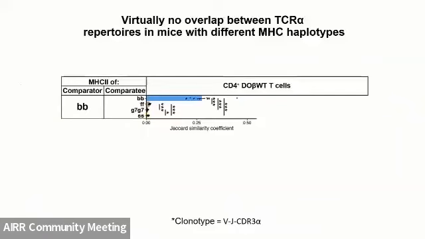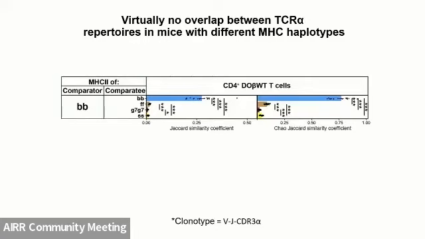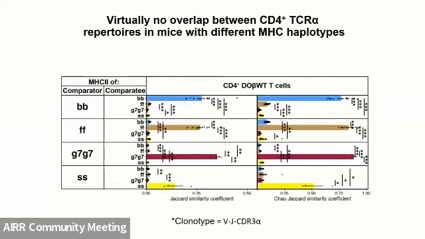And just to show you first, we can see that the BB animals, for instance, if you look at their TCR repertoires compared to other BB animals in our cohort, their repertoires are extremely similar to each other. And there's virtually no overlap between the mice that have different MHC class 2 molecules as far as their CD4 selected TCR alpha repertoires. We can do other kinds of comparisons that account for the number of particular clonotypes that appear. And we see that these similarities are very consistent. So if you look at all the other comparisons that we have, the phenomenon is the same, that these repertoires are effectively virtually non-overlapping depending on the particular haplotype that they're selected upon.